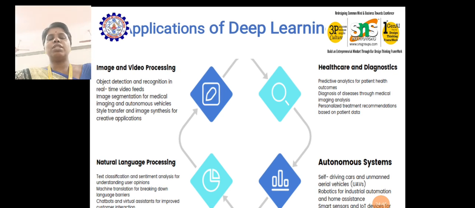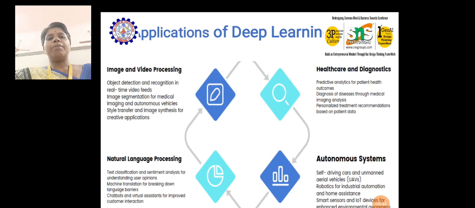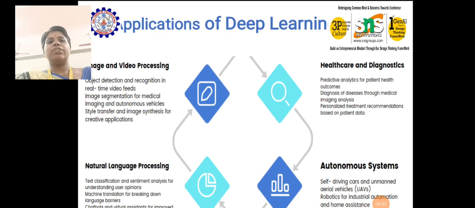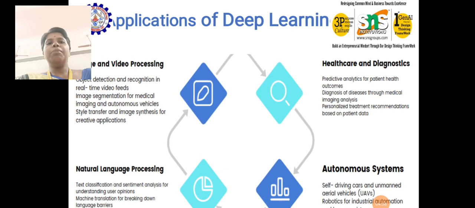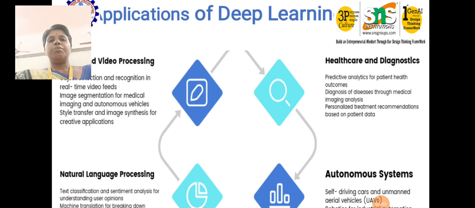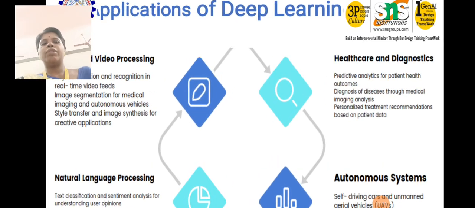Image and video processing plays a vital role, and it is very crucial and important. Here we have object detection and recognition in real-time video feeds, image segmentation for medical imaging and autonomous vehicles, and style transfer and image synthesis for creative applications.